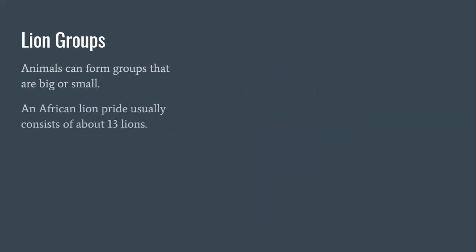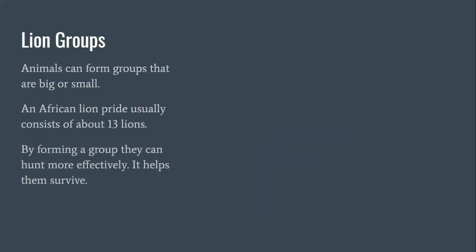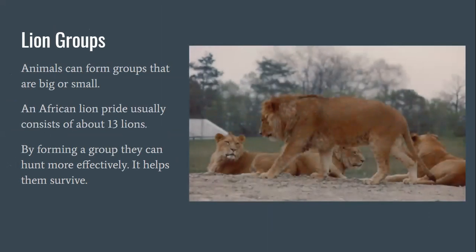So let's look at a few examples. Let's talk about lion groups first. Animals can form groups that are big or small. An African lion pride usually consists of about 13 lions. By forming a group, they can hunt more effectively. It helps them survive. So here's a picture of some lions living together and working together. This is probably not their entire pride, but this is some of the males in that pride.